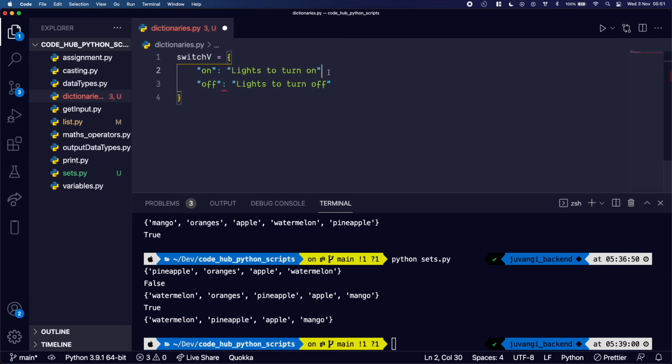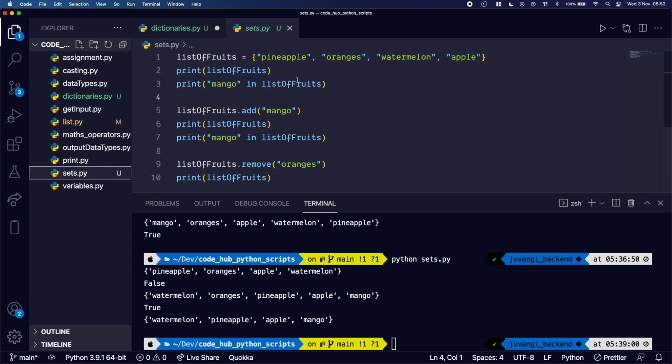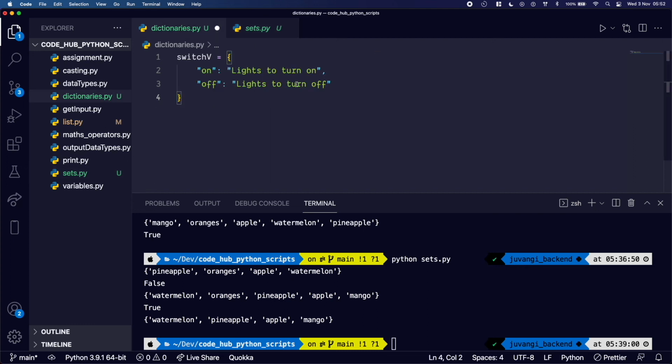We're going to have a comma separating them, just like we had in our sets file. We had commas separating them. These are just individuals, but there's a comma separating them, and that's what we're having here. A comma separating the on and off.